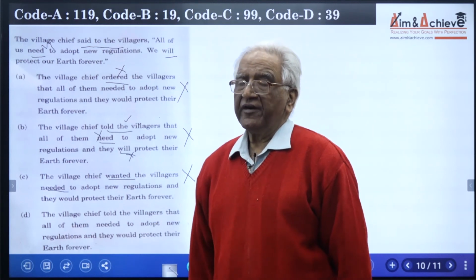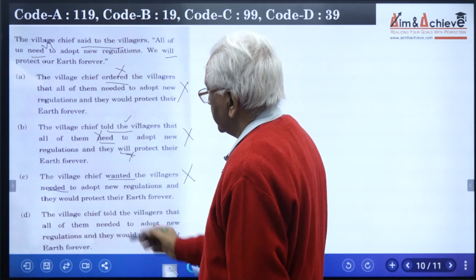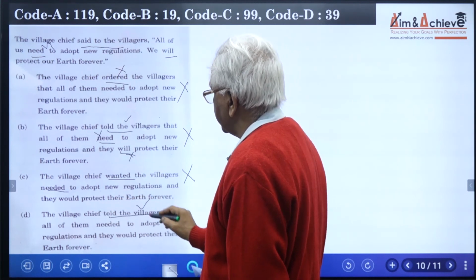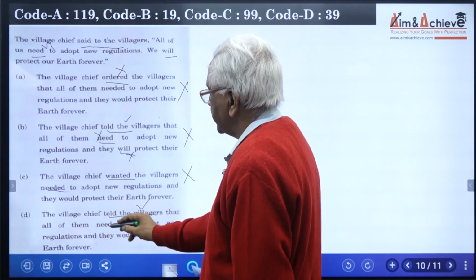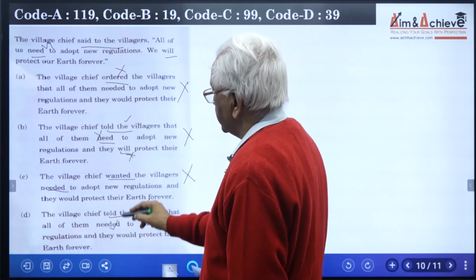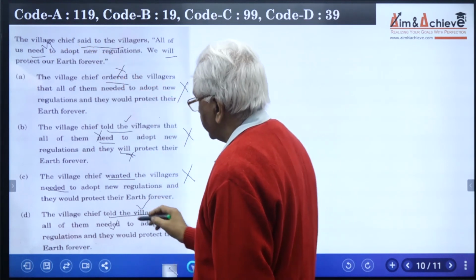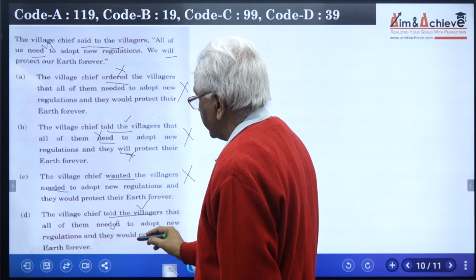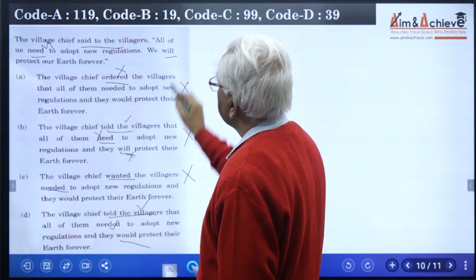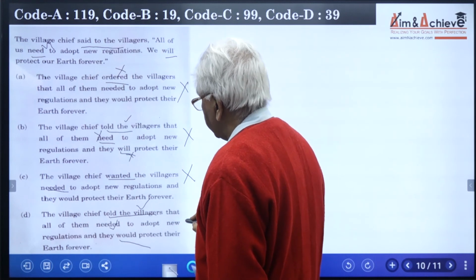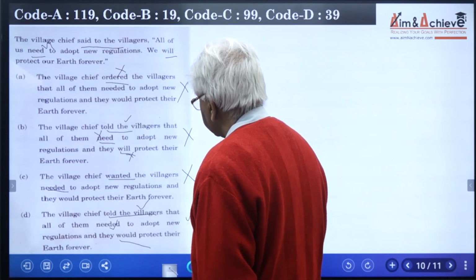All the same, let us verify its appropriateness. The village chief told the villagers, nothing wrong with told the villagers, that all of them needed. So verb need has changed to needed. Here, need changes to needed. To adopt new regulations, and they would, will has been changed to would. Their earth forever. That means option D is right.